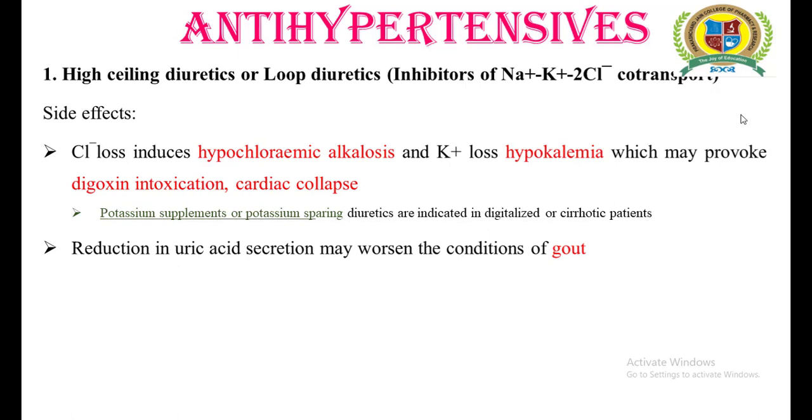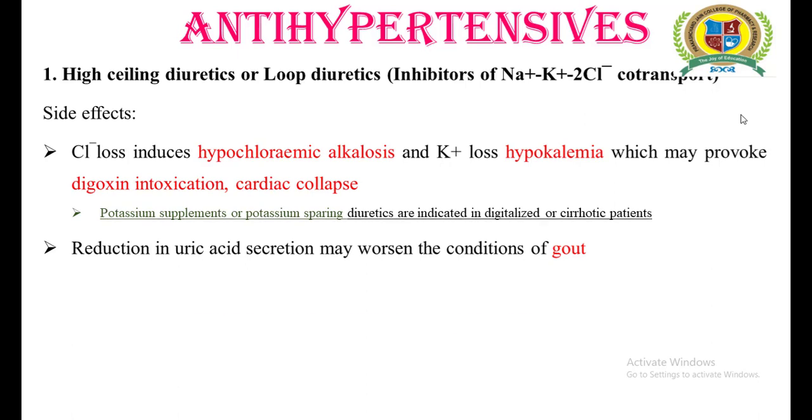The accumulation of uric acid in the blood is known as hyperuricemia, which may worsen the condition of gout. We are familiar with gout, which is characterized by hyperuricemia. Due to the hyperuricemia in gout, uric acid crystals are deposited in the joints, which is characterized by severe joint pain.